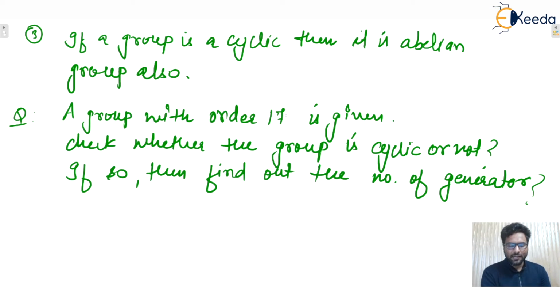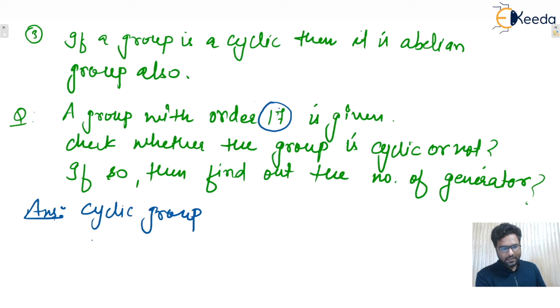Check whether the group is cyclic or not. So we know very well 17 is a prime number, so it is divisible by 1 or itself. So all elements will have order equal to either 1 or 17. The identity element will have order equal to 1, and the remaining 16 elements will have order equal to 17, that is equal to the order of the group, isn't it? Here we need only one such element, but 16 elements have order equal to 17, that means order equal to the order of the group. That's why, of course, it is a cyclic group.